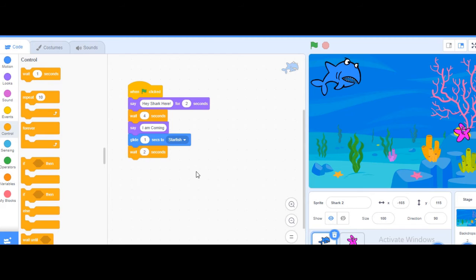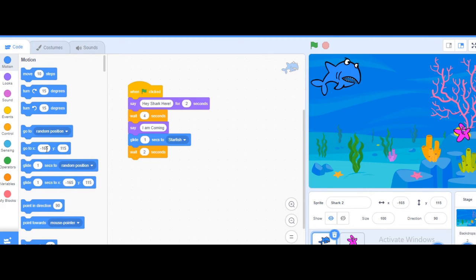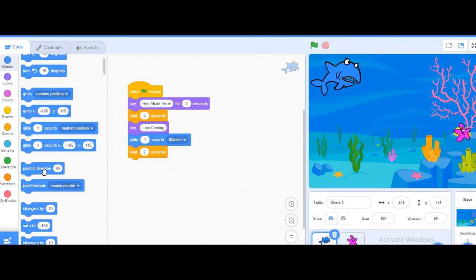Okay, then go to this position again, go to this location, right, and then say